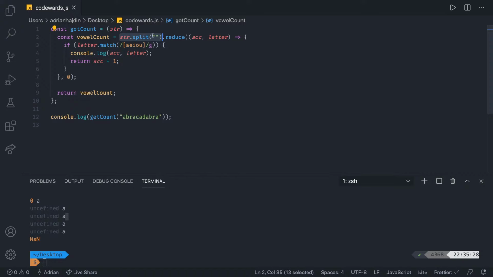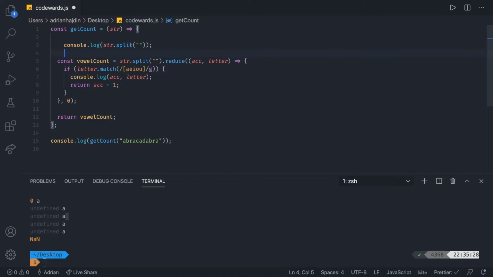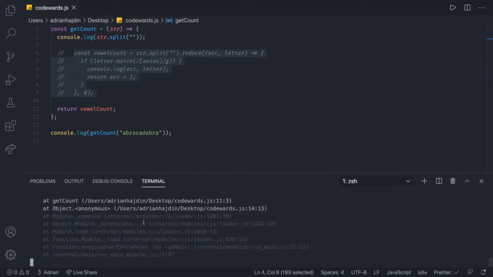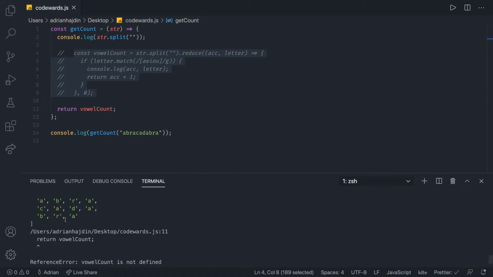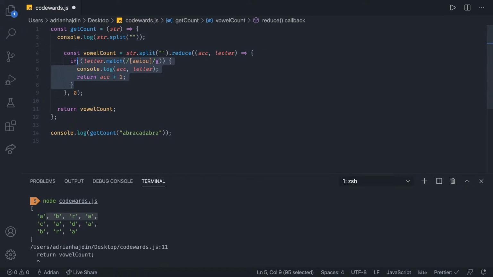Somebody asked about the accumulator depth length. That could be a great thing. Yeah, that could fix it, but let me first see the console log of the string that's split. That should be pretty straightforward, right? We should simply get a string into, yeah, we do get the characters right there. So for each character, we are in there, and we want to check what each character actually is.